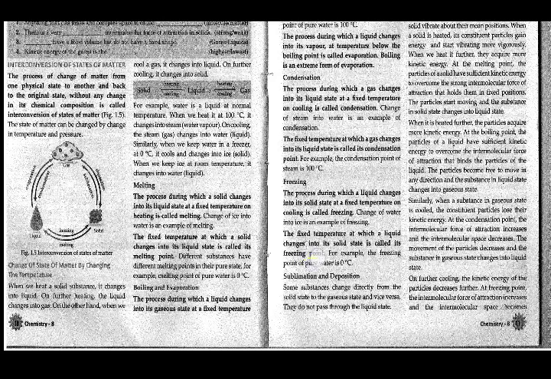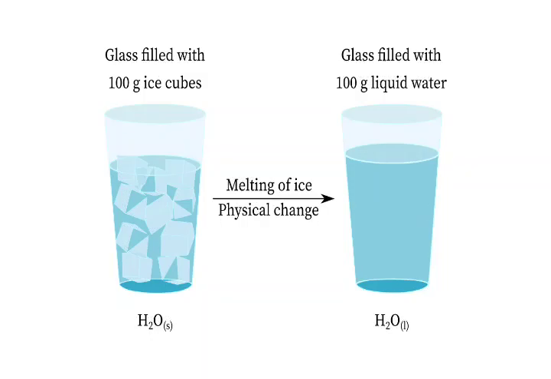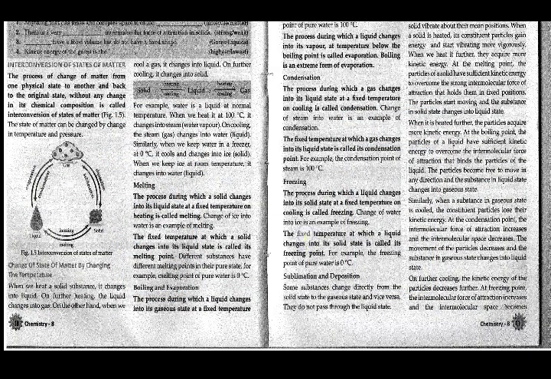So for this we had melting, the process during which a solid changes into a liquid state at a fixed temperature on heating. The fixed temperature at which a solid changes into its liquid state is called the melting point.